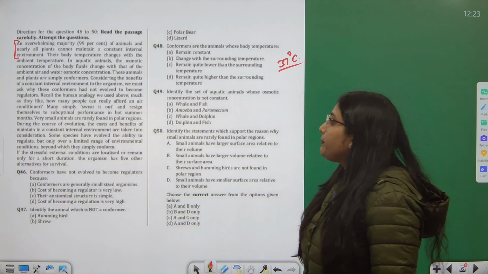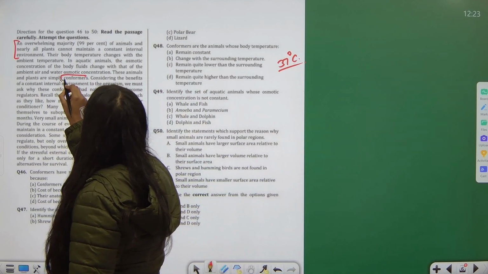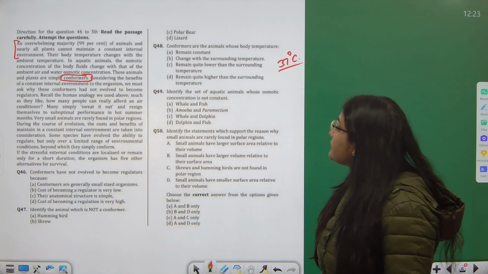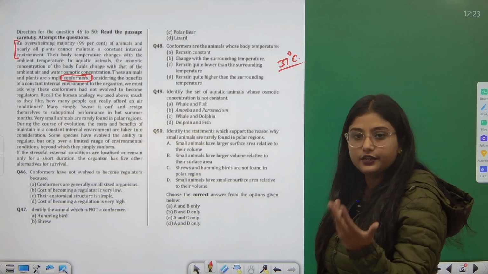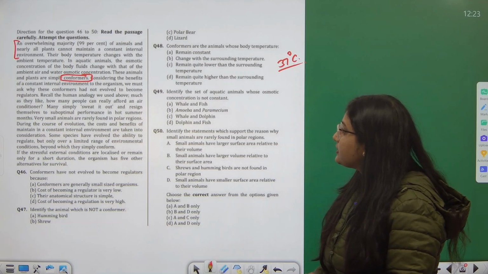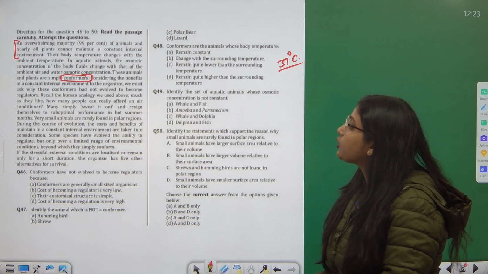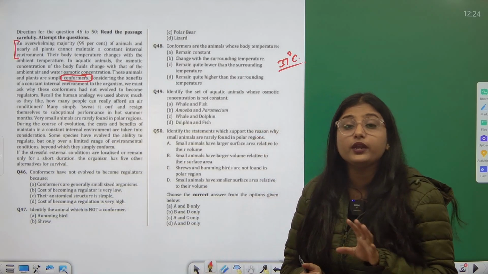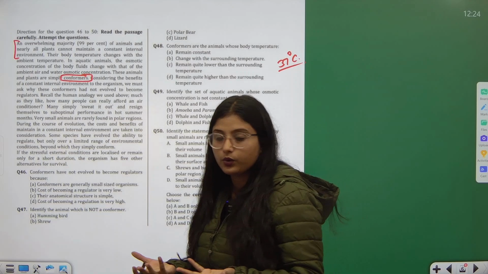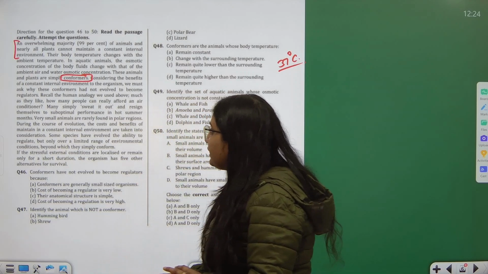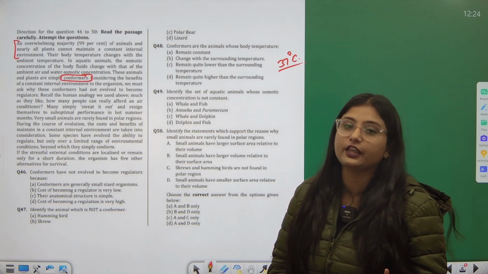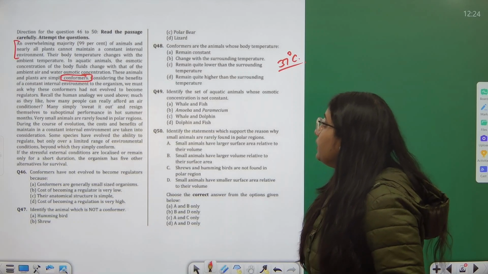These animals and plants are simply called conformers. Considering the benefits of a constant internal environment to the organism, we must ask why these conformers did not evolve to become regulators. Regulators are the ones which regulate.